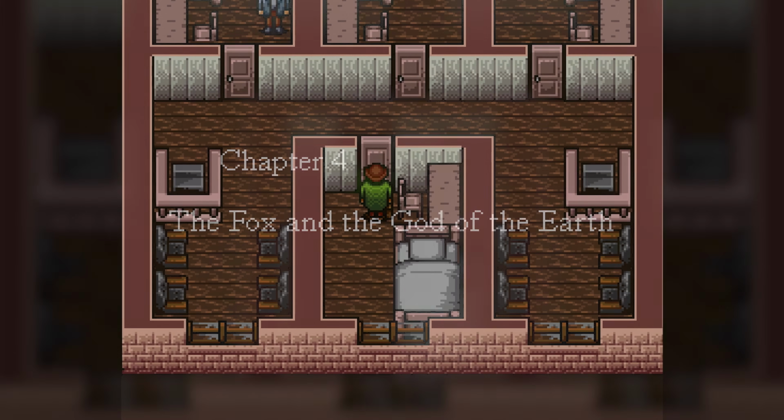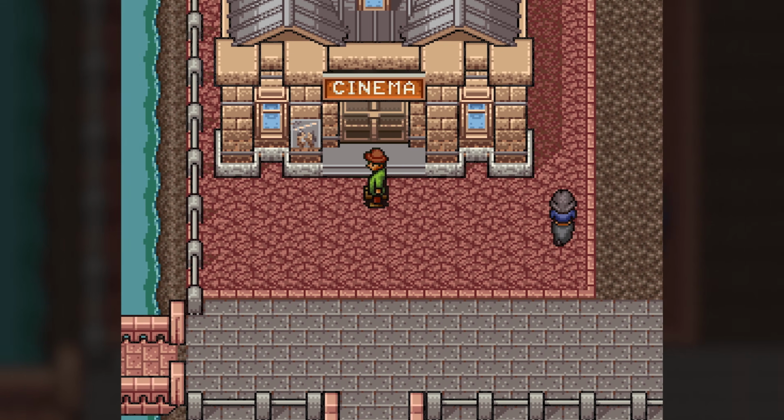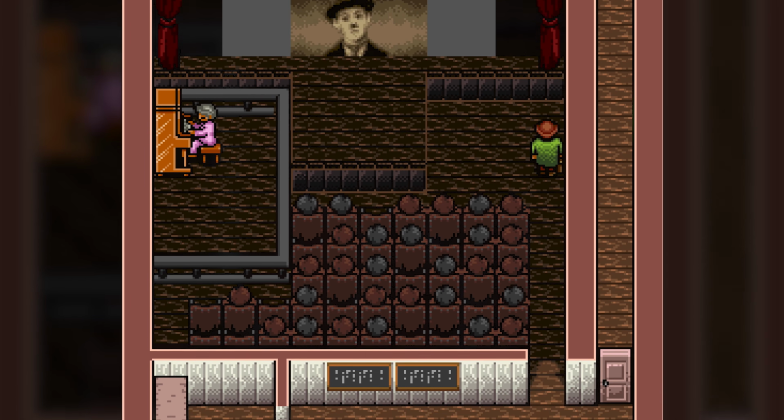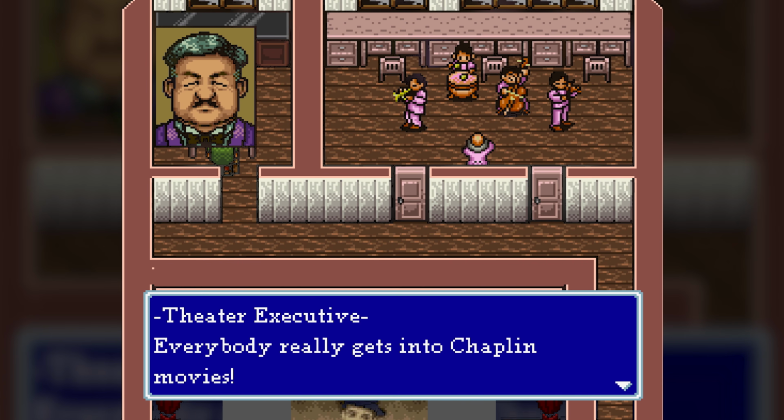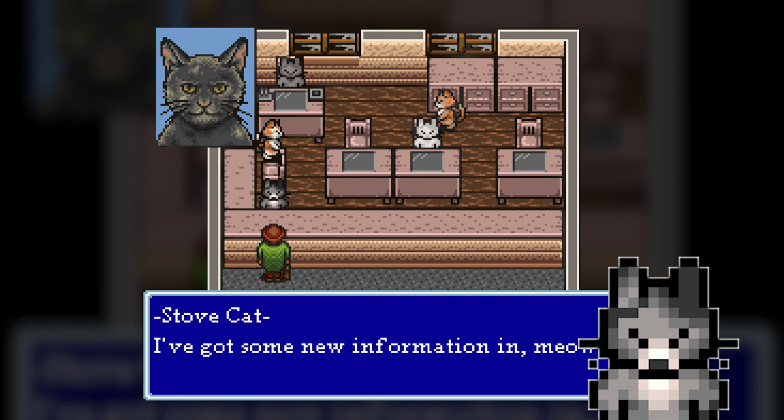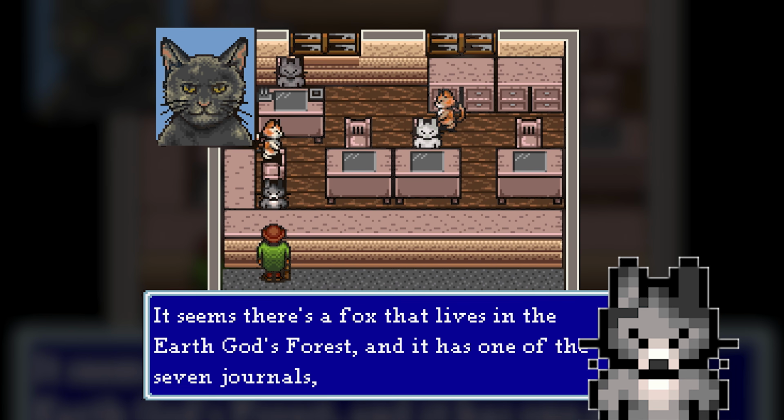In the morning of the next day, we get out of bed and hear that the cinema has been reopened. A Charlie Chaplin film is playing, complete with a live pianist, a band in the back room, and a whispering audience. Over at the cat office, we get news of a fox who has a journal of Kenji's.